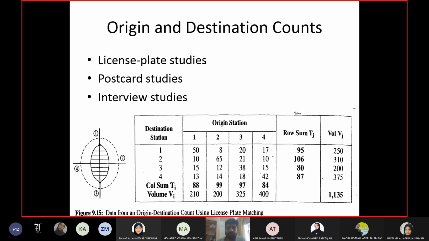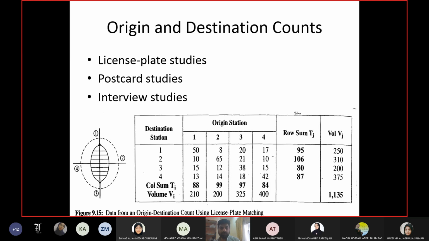So city 1, from where the observer saw it coming out, became the origin of that driver, and city 3, where the other observer saw it going in, became the destination.